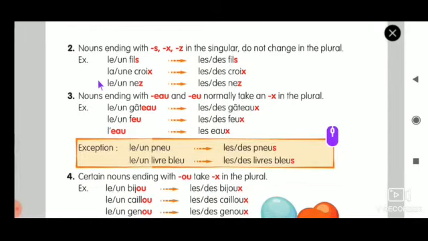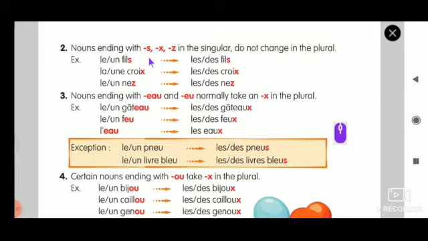See, le fils, un fils, les fils, des fils. La croix, une croix, les croix, des croix. Le nez, un nez, les nez, des nez. Okay, why? Because the word itself ends with s, x or z. So in the plural form it will not change. Now rule number 3,